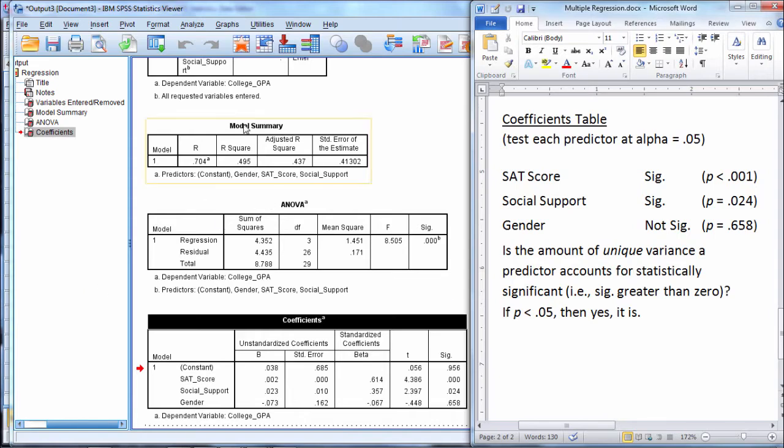So in summary, once again, the model summary and ANOVA table tell us overall, did our model with all the predictors included, what was the R-squared first of all, how much variance did it account for, that's our R-squared, and then was that variance that it accounted for statistically significant, that's the ANOVA, the p-value here. And then coefficients once again told us on an individual level which, if any, of the predictors are statistically significant. And if a predictor is significant, recall that that means that it accounts for a unique amount of variance in the dependent or criterion variable.